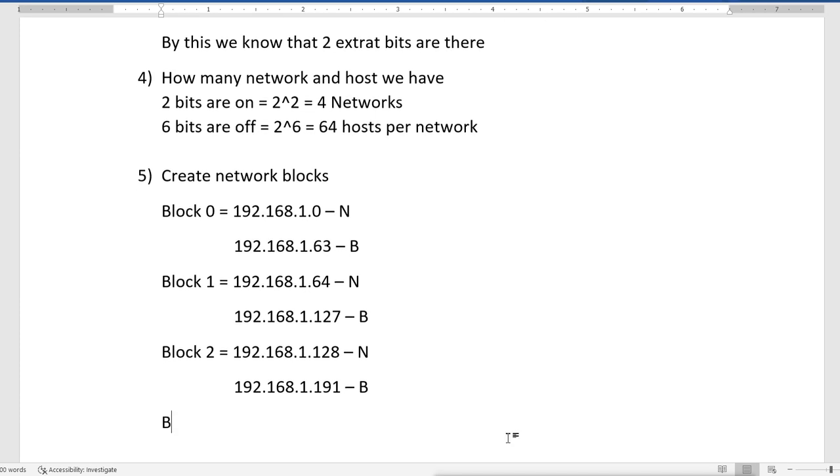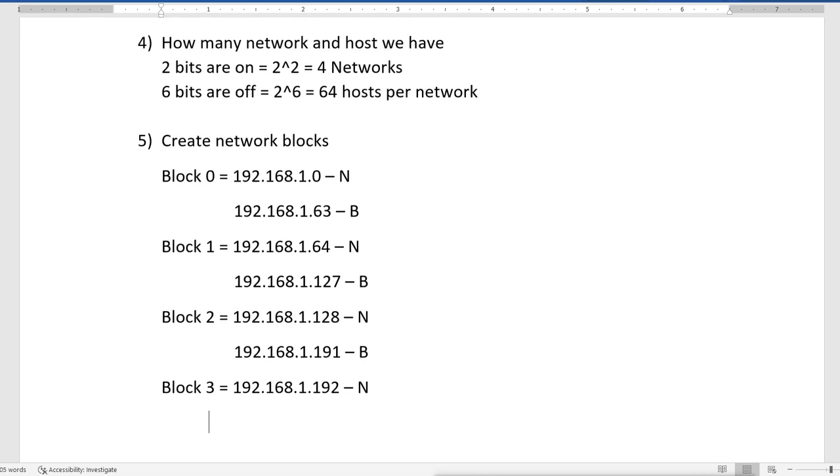Then the fourth block will start from 192.168.1.192. This will be the network IP, and it is going to end on 192.168.1.255, and that will be the broadcast IP.